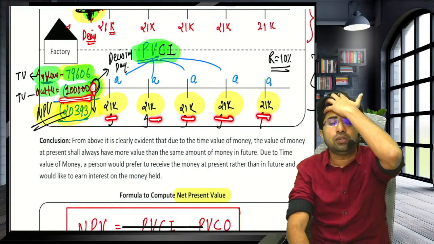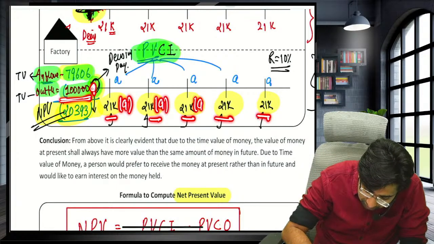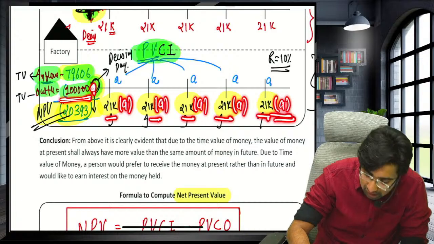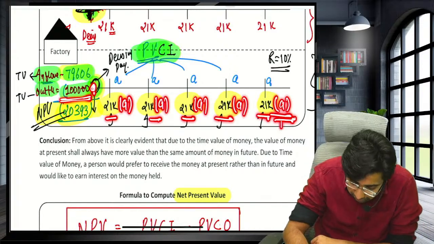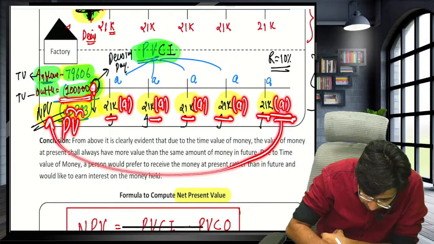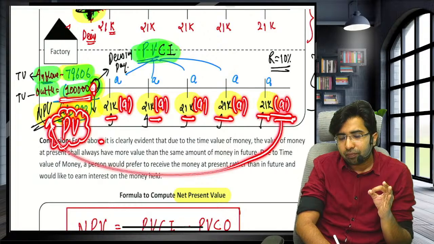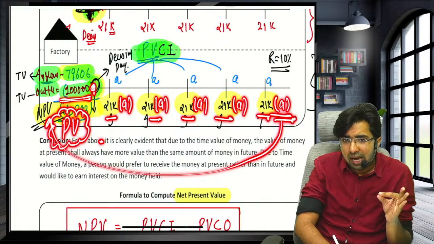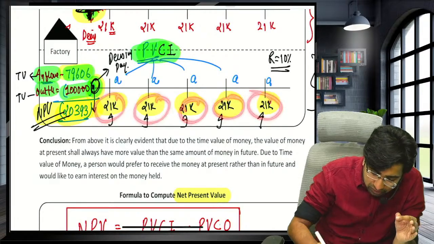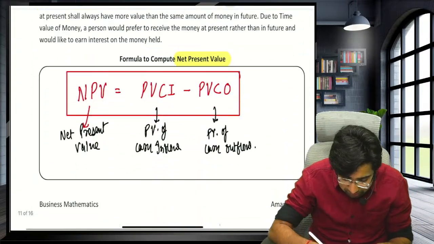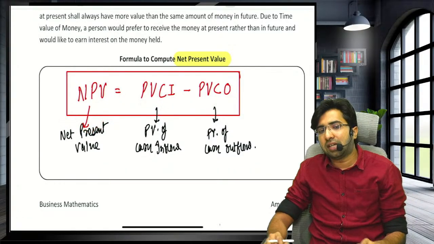But can you see these inflows are regular cash inflows? So I will treat them as an annuity. Now, if you treat them as an annuity, guys, you have to apply the annuity to present value trick. And you will get the present value of these 21,000, 21,000, 21,000 and 21,000. And guys, when you subtract the present value of cash outflow from the present value of cash inflow, you get the NPV, that is net present value.